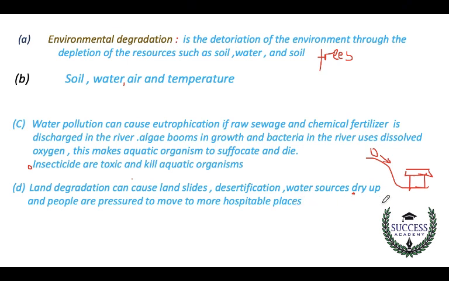If the soil was dug up and the river is left with no proper shape of the mouth, basically the water sources will dry up, and people are pressured to move to more hospitable places. So when climatic temperatures change in the environment, people will move away from those points.